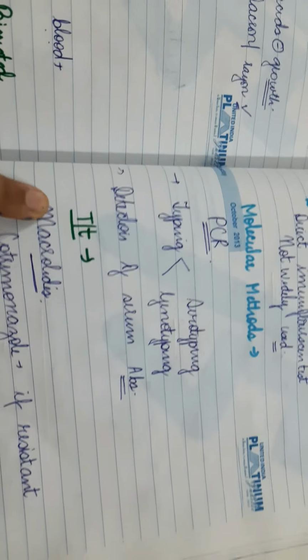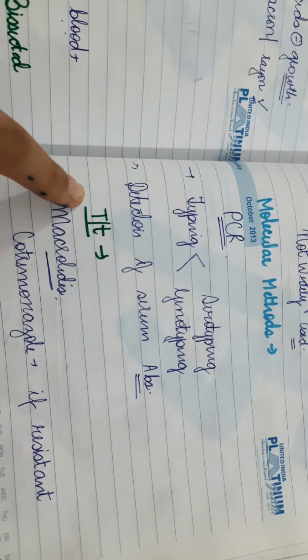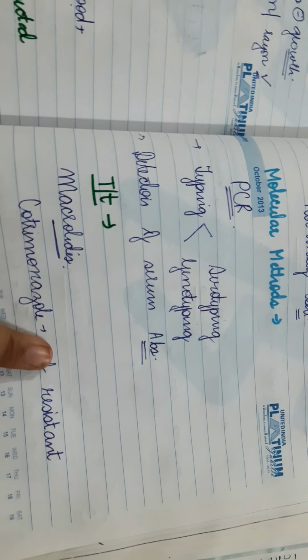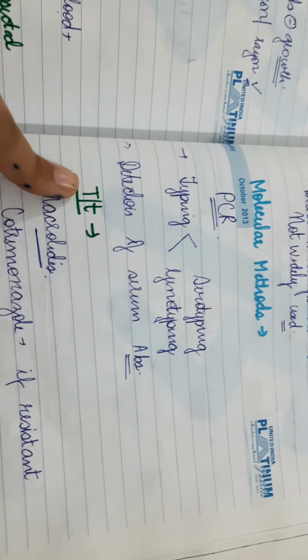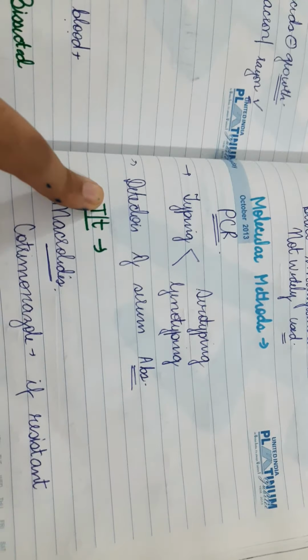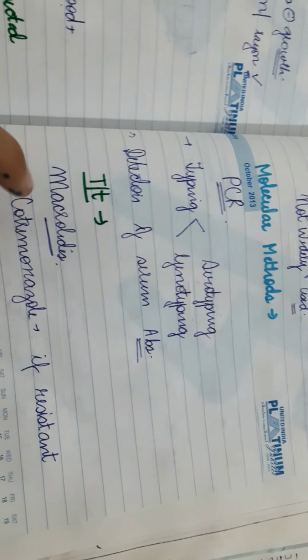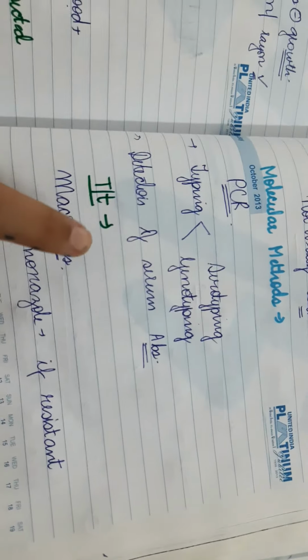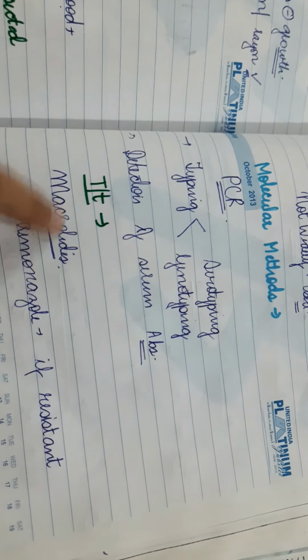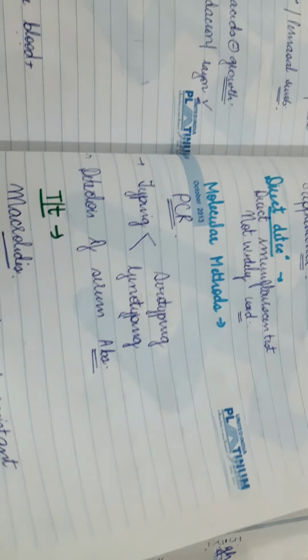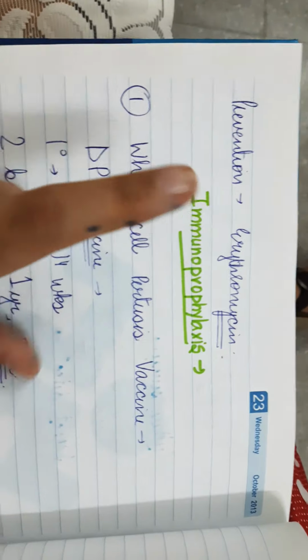Now treatment. Since it is a toxin-mediated disease, antibiotics are not very helpful, but they can still be used to reduce the amount of bacteria in the respiratory tract. The antibiotics we use are macrolides, or if the person is resistant to macrolides, we can use cotrimoxazole. Among macrolides, we can use erythromycin or azithromycin. Erythromycin is also used for chemoprophylaxis.